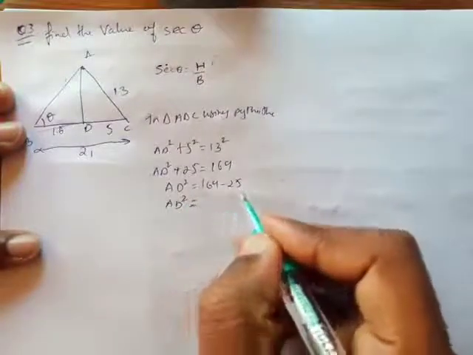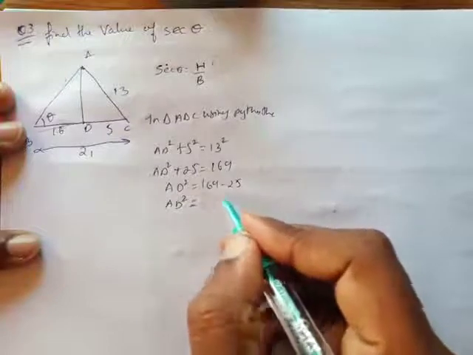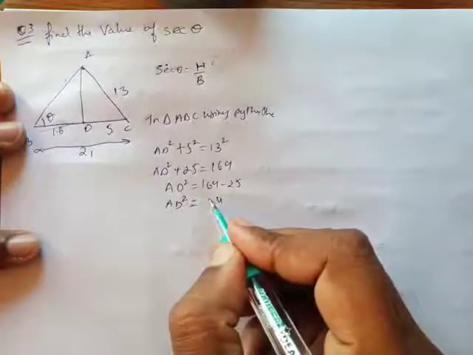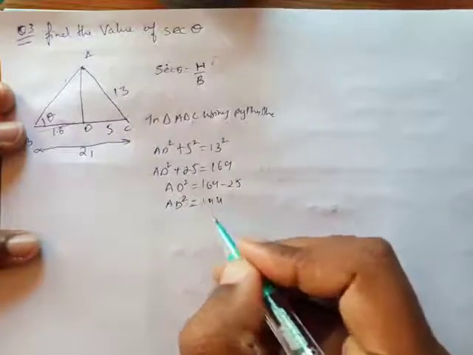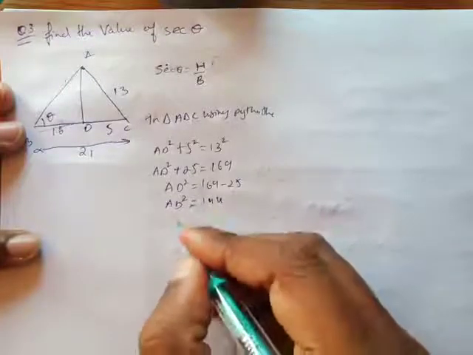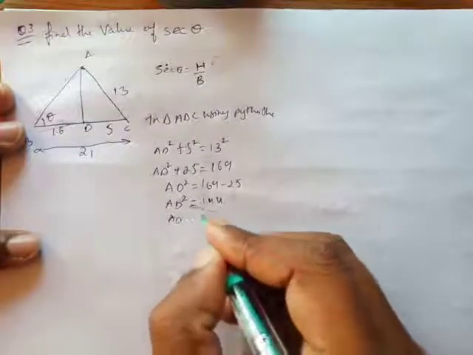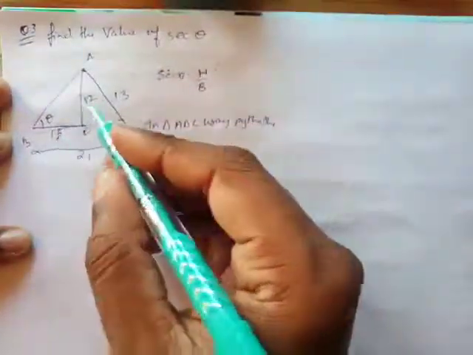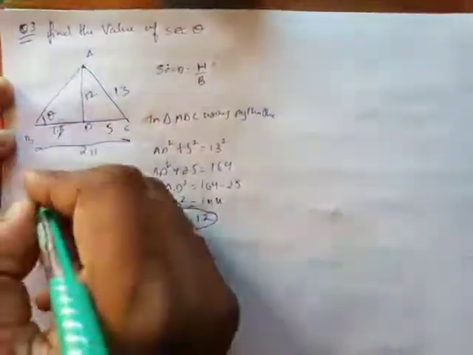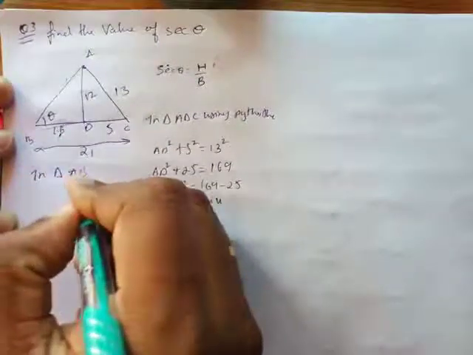See over here. 9 minus 5 is 4, 6 minus 2 is 4, and 1. So 144. 144 is the square root of 12. So AD comes to 12. This is 12. Now if I have this, I can find this. So now I'll have a look in triangle ABD.